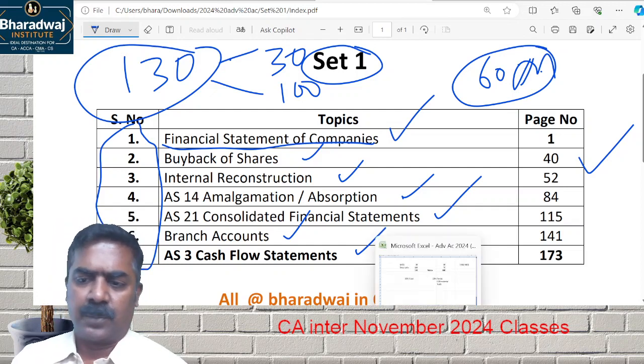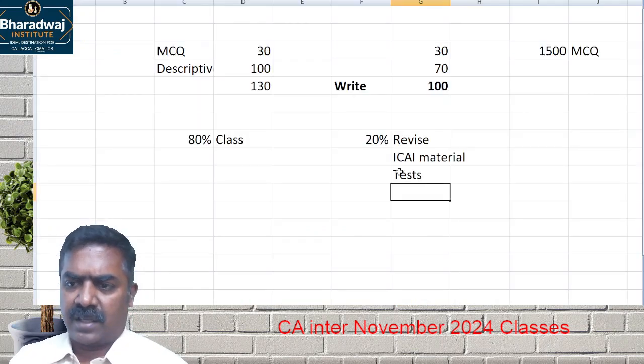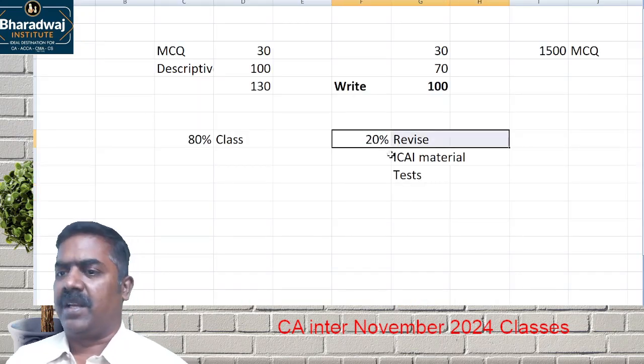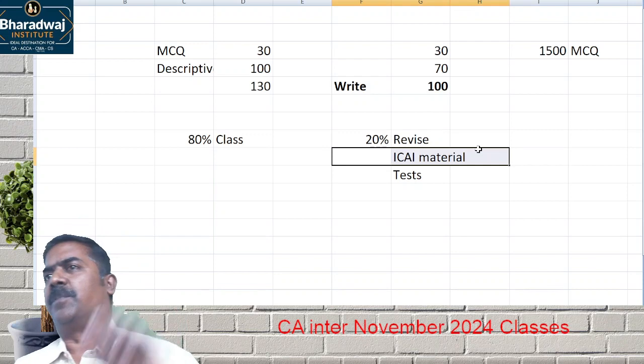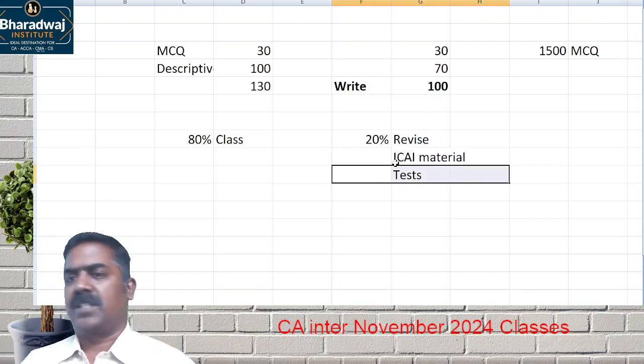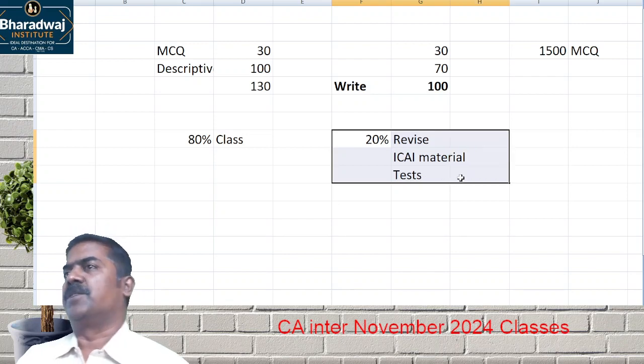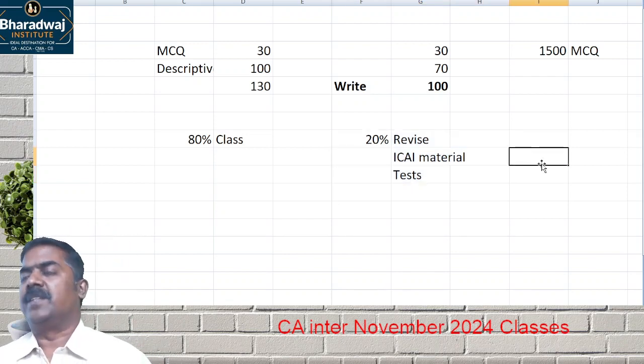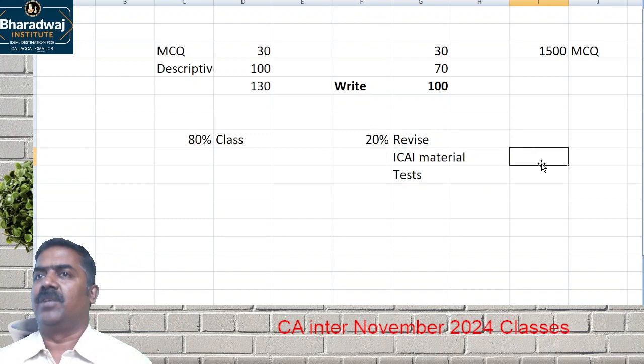That is number 2. So revise from your Bharadwaj material. Then some of the easier problems in the ICA material you can do, and take up the test. If this process continues, then you will be sailing along with the class. Your preparation will get over along with me.